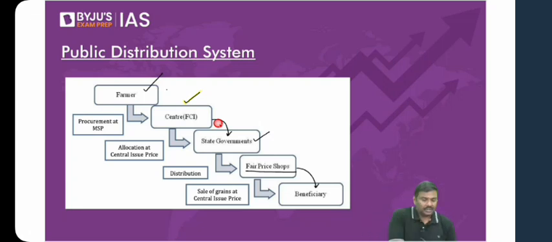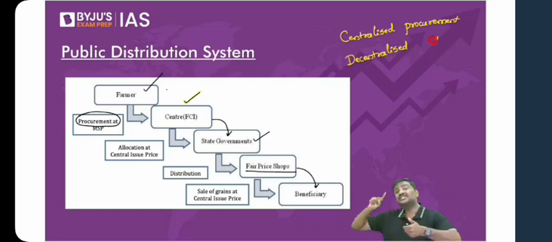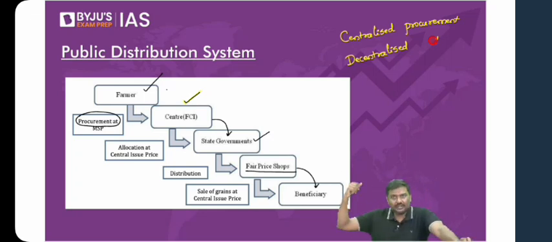But let me add one more point here. Whenever procurement is done, procurement means purchasing, it is done generally in two ways. One is called centralized procurement, and the second one is called decentralized procurement. What happens in a centralized procurement? Food Corporation of India or central government agencies will procure the food grains. Simple. Look at the name there. Centralized procurement.